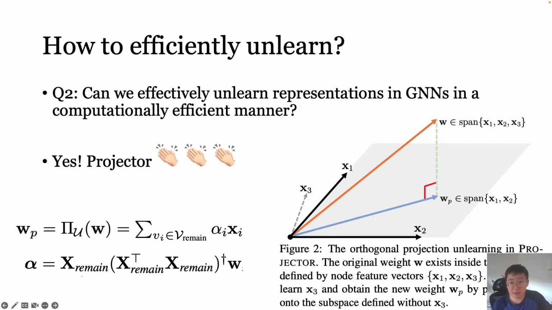Our method can bypass the node dependency issue because the graph convolution in linear GNN can be reformulated as a linear combination of the input node features, and the projection step is directly applied to the node features. Notice that this is different from most of the approximate unlearning approaches, because their gradient and Hessian are computed on the output of the GNN model. Thereby, they are affected by the node dependency issue.